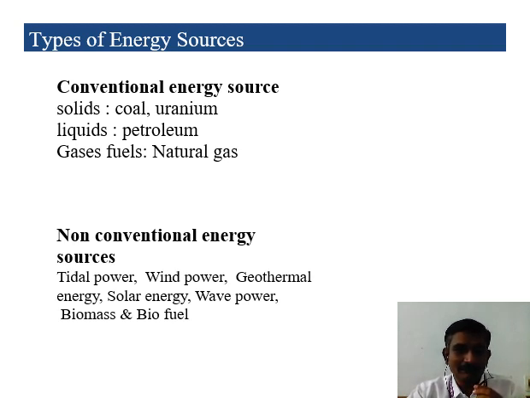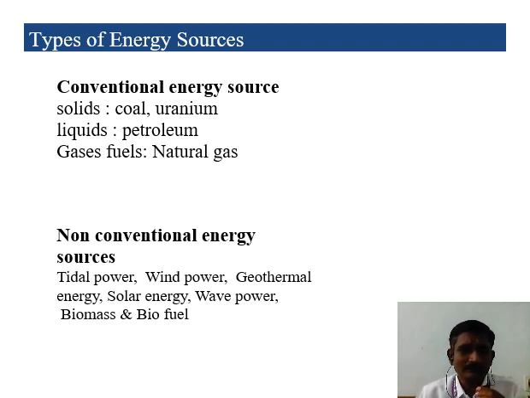If we see non-conventional power plants, we use non-conventional energy sources. Whether it's a conventional or non-conventional power plant, the name comes from the energy sources we are using. Examples of non-conventional energy sources are tidal power, wind power, geothermal, solar, wave power, biomass and biofuel.